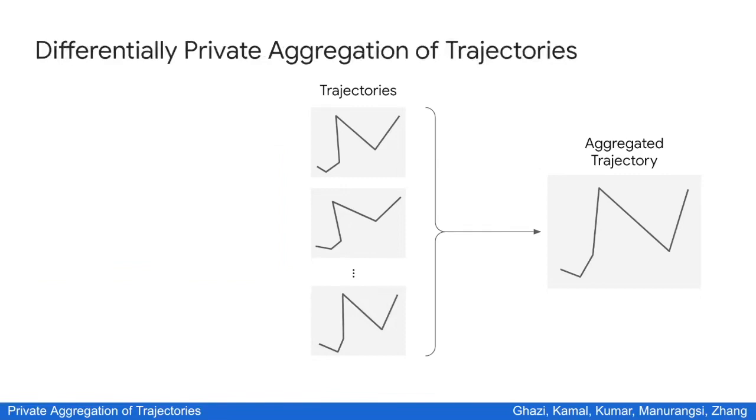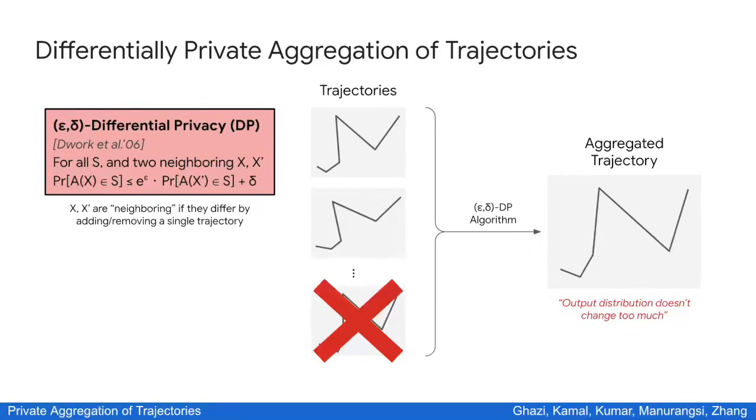The notion we use for privacy here is differential privacy. Roughly speaking, it says that adding or removing a single user shouldn't affect the algorithm output too much. Specifically, the output distribution of the algorithm shouldn't change too much. This is parameterized by two parameters, epsilon and delta. For those who haven't seen differential privacy before, you should think of epsilon as being a small constant and delta being negligible in the number of trajectories.